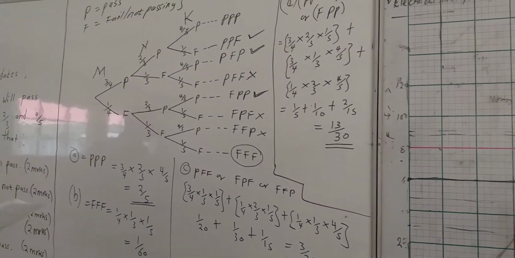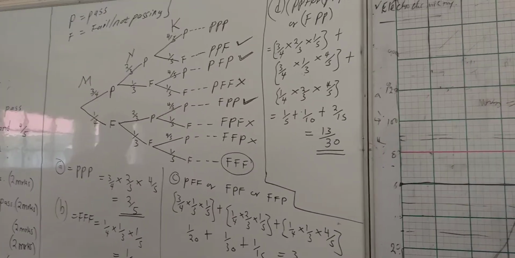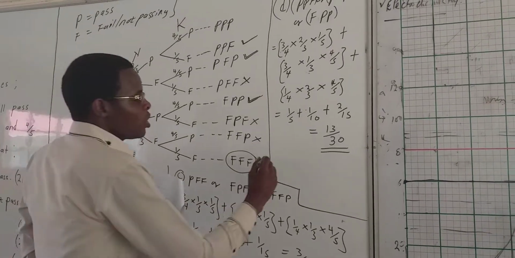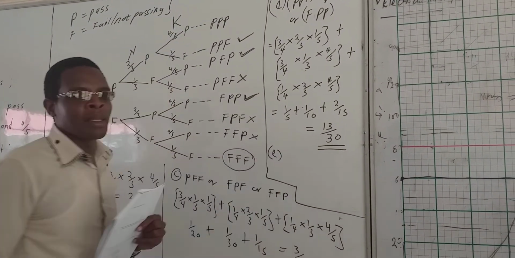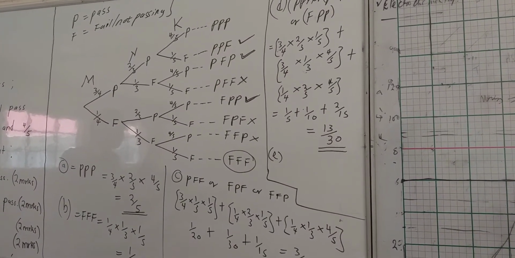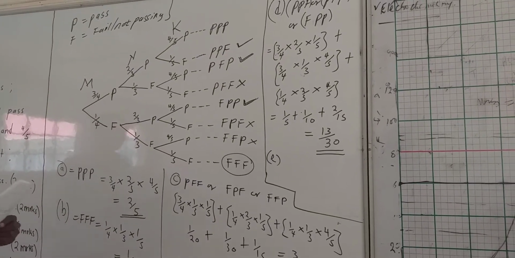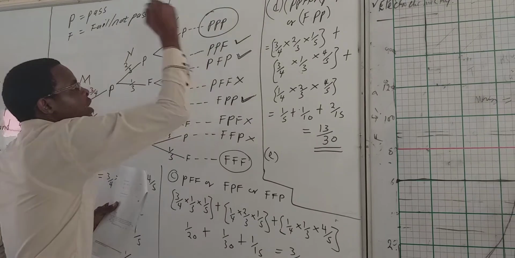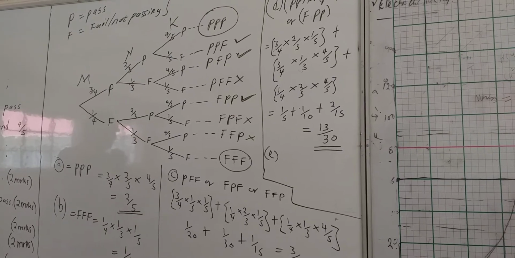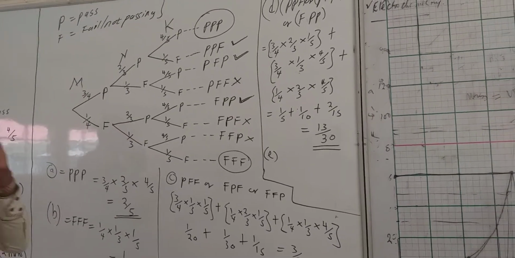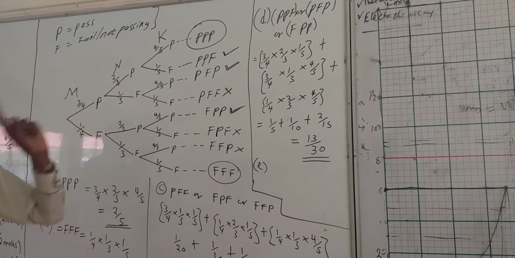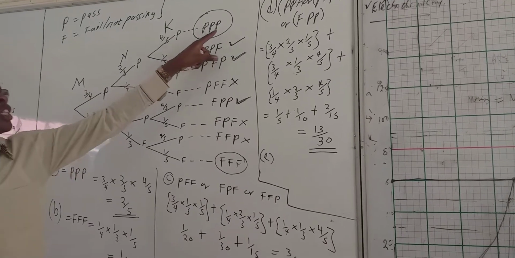Now, lastly, question E. We have at most 2 of them will pass. When we talk about at most 2 of them passing, it means either 2 of them passed, 1 of them passed, or none. So the only exclusion is when 3 of them are passing, because they are saying at most 2. So the only probability which is excluded is 3 of them passing.